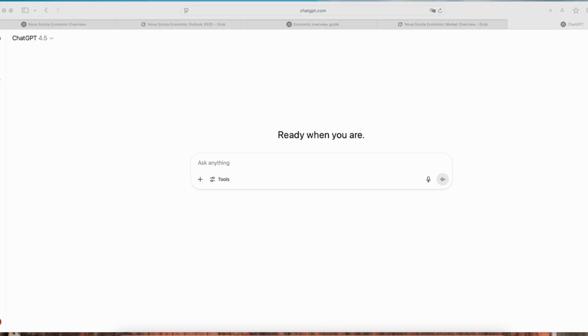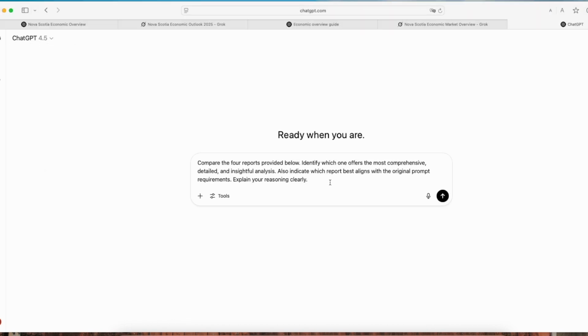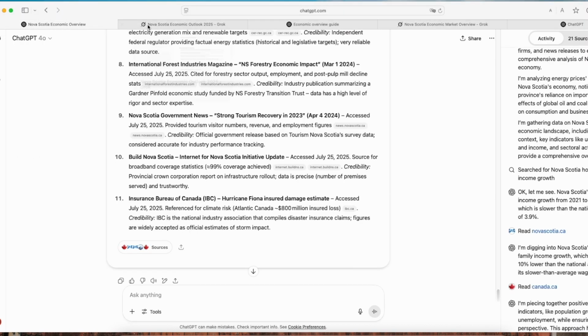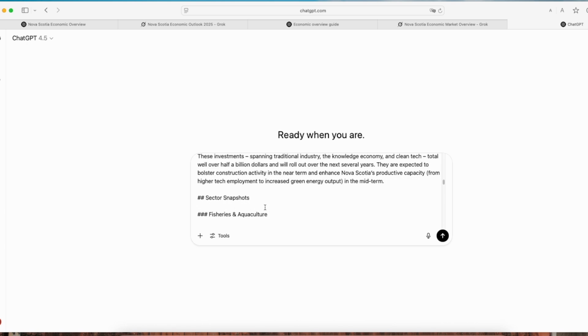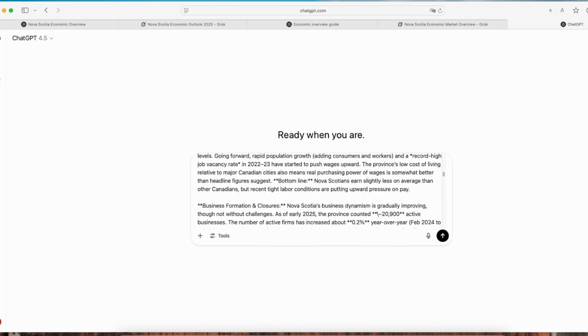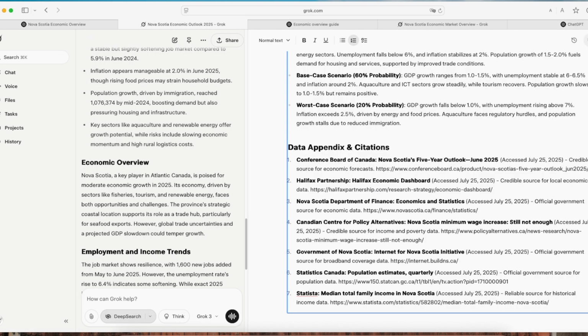Now I'm pasting these reports into ChatGPT 4.5 to objectively decide which is best. Here's my prompt. Compare the 4 reports provided below. Identify which one offers the most comprehensive, detailed, and insightful analysis. Also indicate which report best aligns with the original prompt requirements. Explain your reasoning clearly in bullet points for easy understanding.